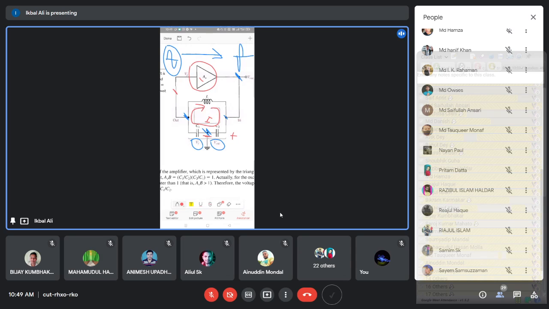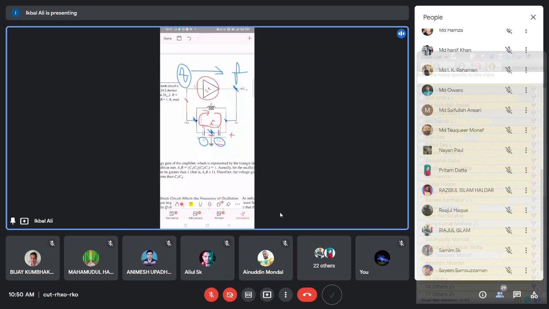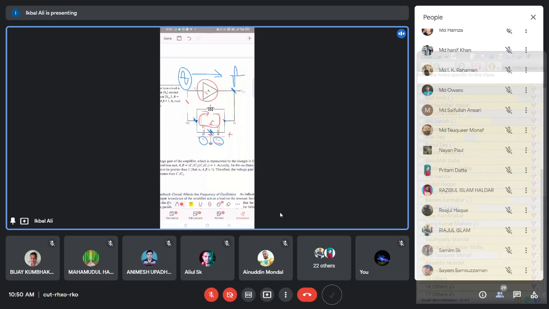And that is the output voltage V out. So the output voltage V out is the current I multiplied by the impedance of C2, with the polarity plus on the right hand side and minus on the left hand side. You know the basics of electrical circuits, so it is easy to understand how the polarity is developed across C2, plus right side, minus left side.